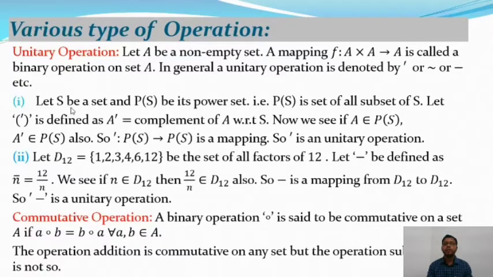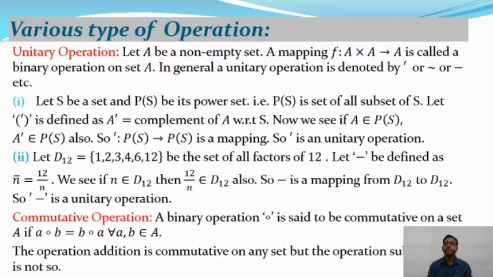So here is an example of the unitary operations. Let capital S be a set of elements, and P of S be its power set. So let S be any set, and S is the collection of three elements, say A, B and C. The power set of S is the combination of all elements, that means E, A, B, C, AB, AC, BC, ABC.